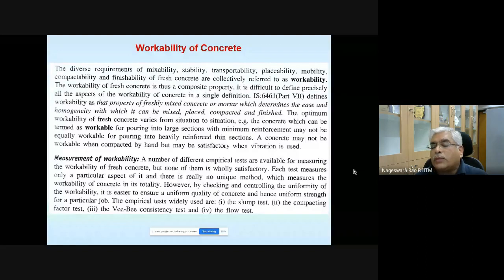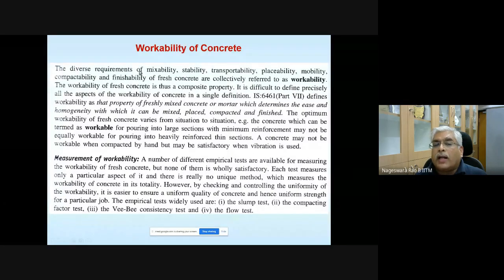We already went through workability, but whatever we looked at earlier is only one type of test. There are other types of tests as well, but we will not go into detail. All those test details are given in IS 1199. Okay, so let's go through this workability of concrete for completeness once again.